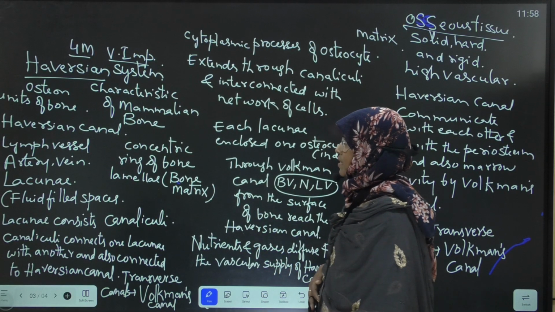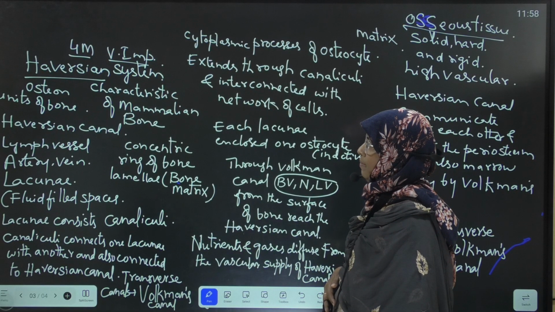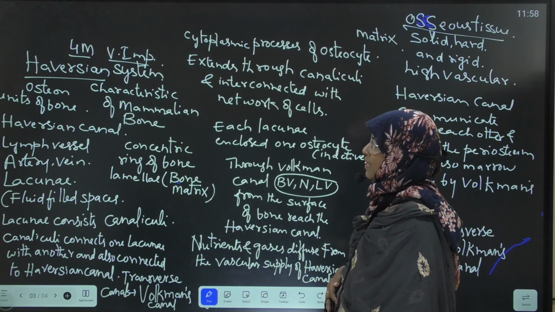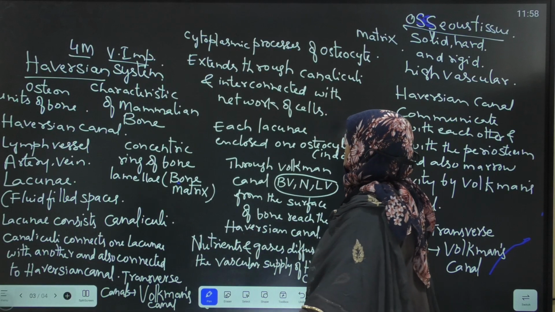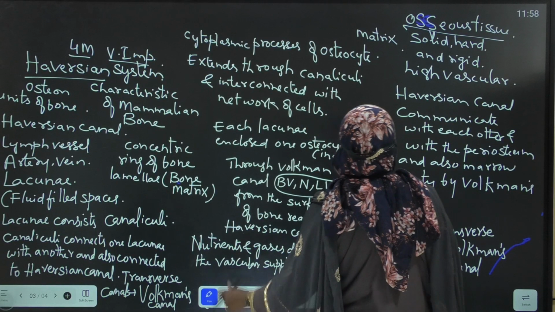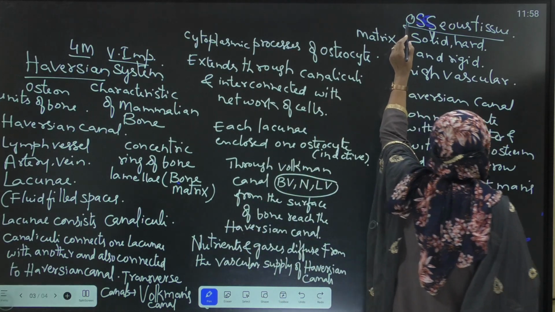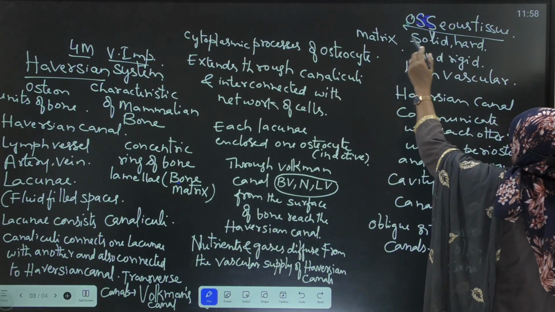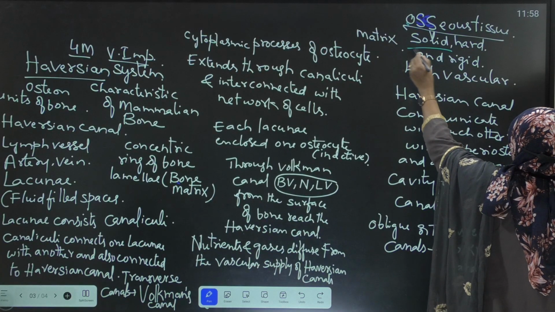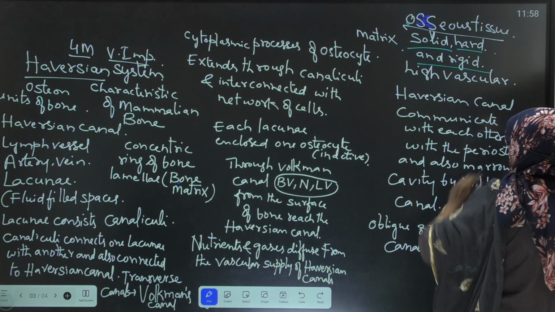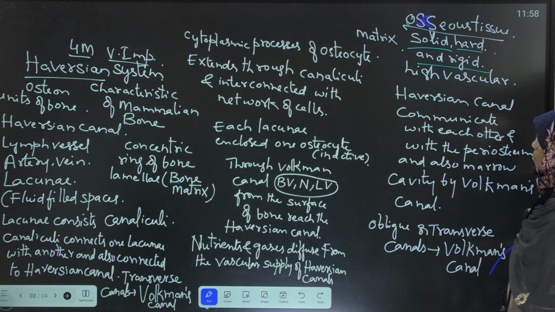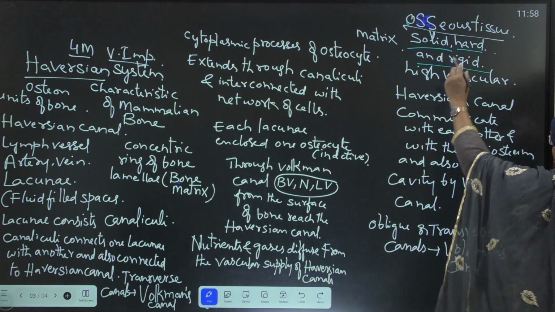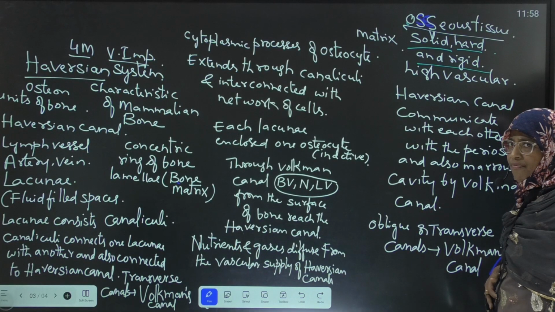Now we are going to discuss about Haversian system. What is Haversian system? These are the units of bone. Bone is otherwise called osseous tissue. Osseous tissue means bone. The matrix of the bone is solid, hard and rigid, means not flexible.